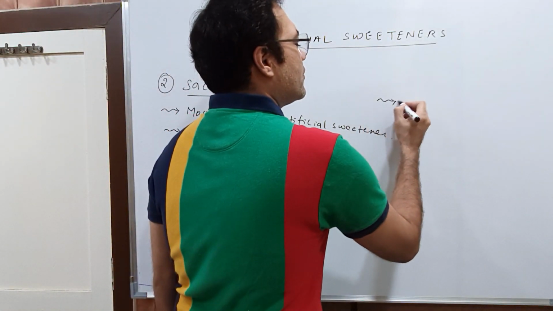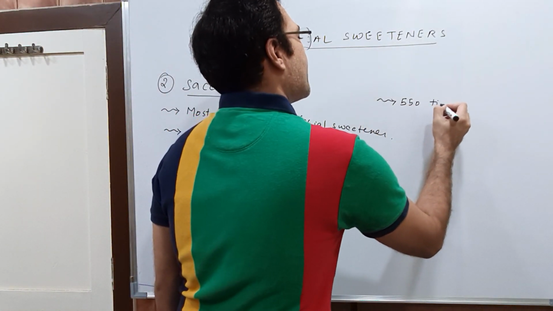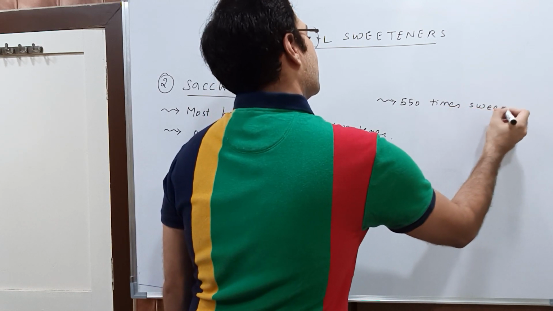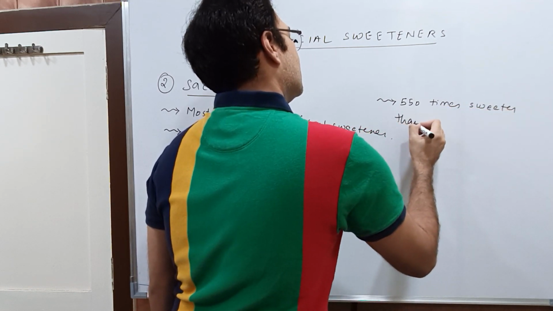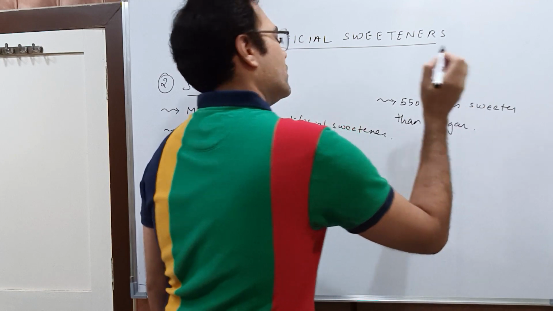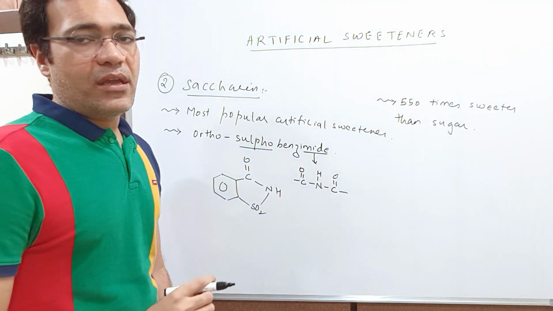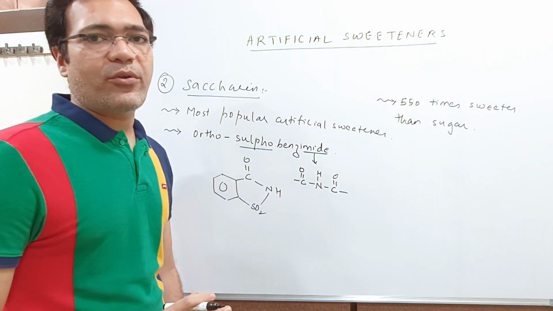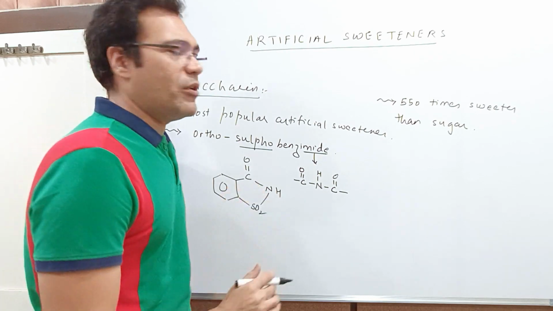Saccharin is 550 times sweeter than sugar. It is 550 times sweeter as compared to your cane sugar or normal sugar that we eat.